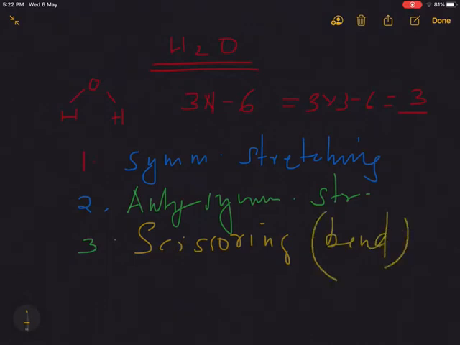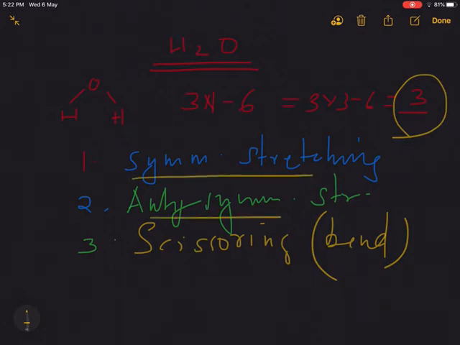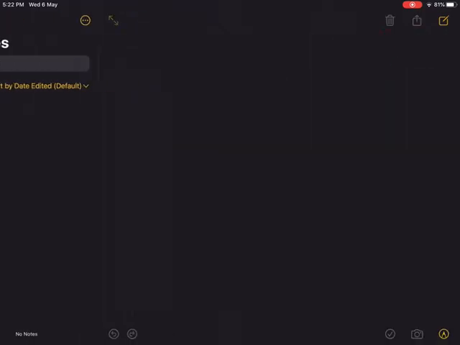So by calculation, we get 3 peaks in the IR spectra of water molecule. 2 peaks are based on stretching vibrations, symmetric stretching and antisymmetric stretching. And third one is one bending vibration, scissoring. Okay, so thus we get 3 peaks in the IR spectra of water molecule. Next is the stretching and bending vibrations of carbon dioxide.